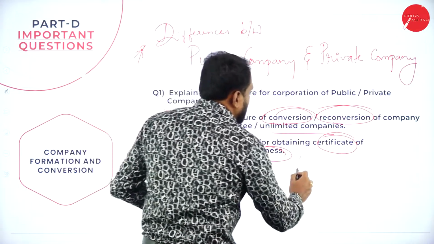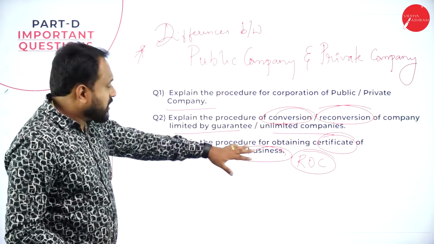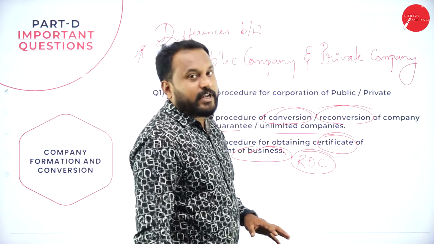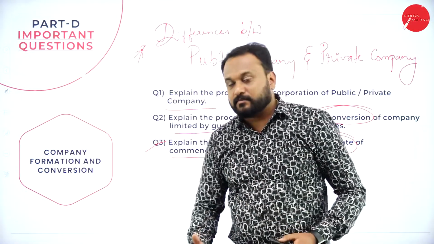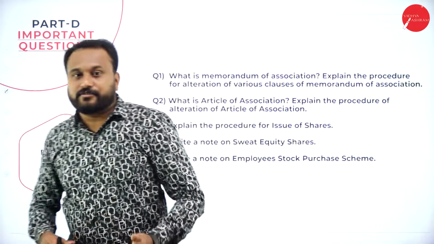See, the certificate has always been given by the ROC, Registrar of Companies. So you are supposed to write the procedure of how to obtain the certificate of commencement. Next, the procedure for alteration is there. It's the next chapter, the fourth chapter.